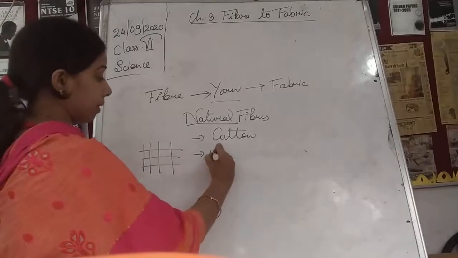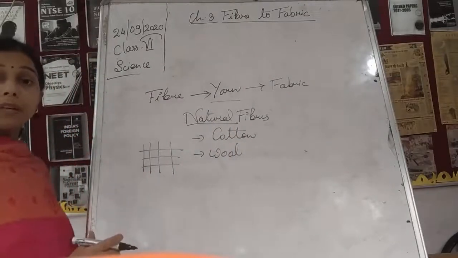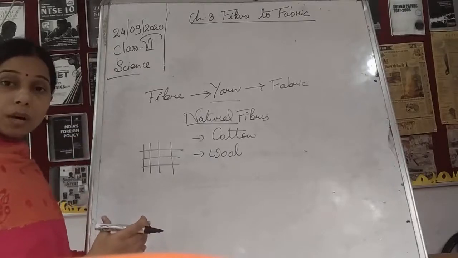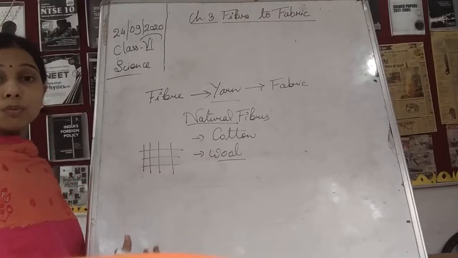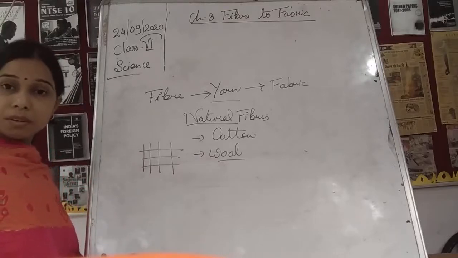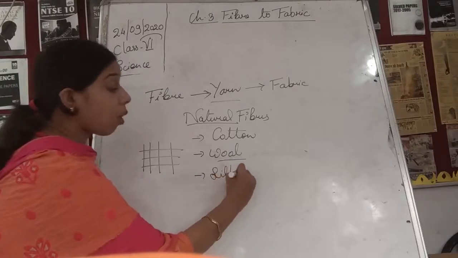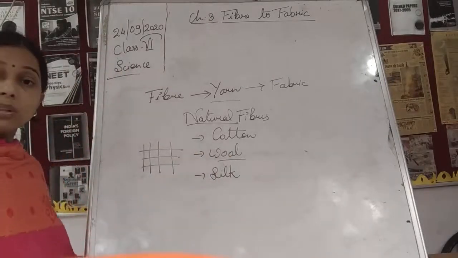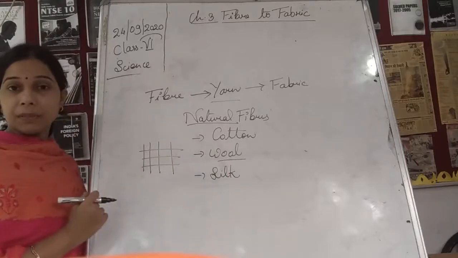Then wool is there, students. Wool we obtain from the sheep, so it is obtained from animals. So wool also comes in natural fiber. If we talk about silk, students, silk we obtain from the silkworm. So this also comes in natural fiber.